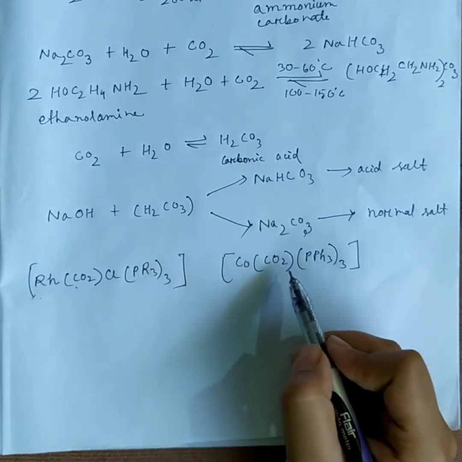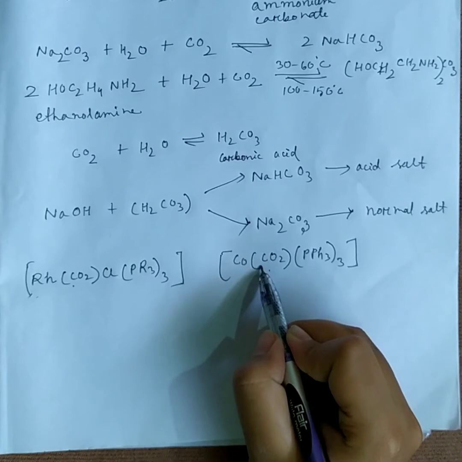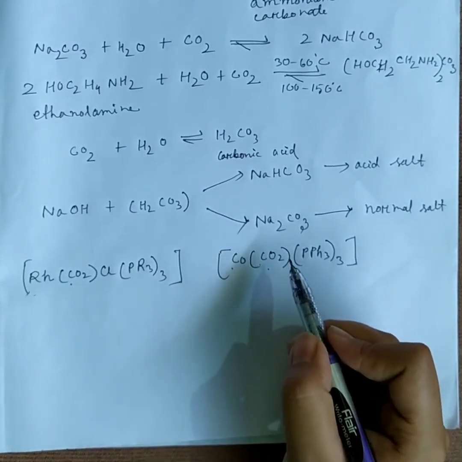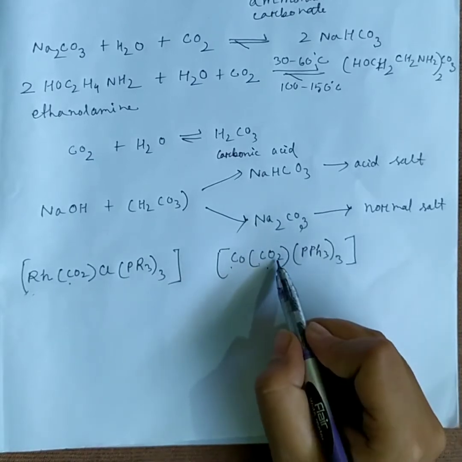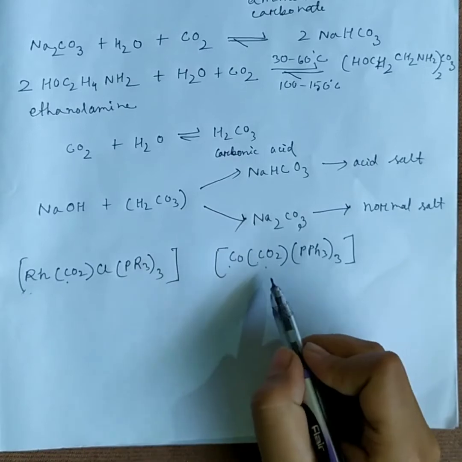In the second complex, carbon dioxide acts as a bidentate ligand, that is, the carbon is bonded to the metal and one oxygen atom is also bonded to the metal, and the carbon dioxide molecule is bent.